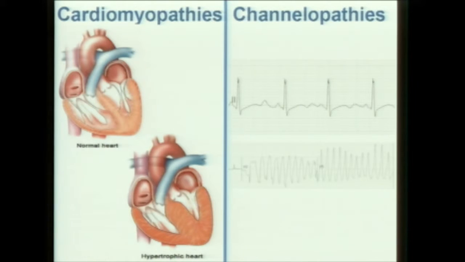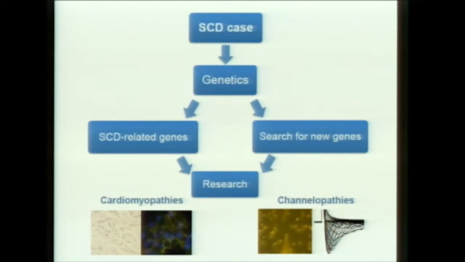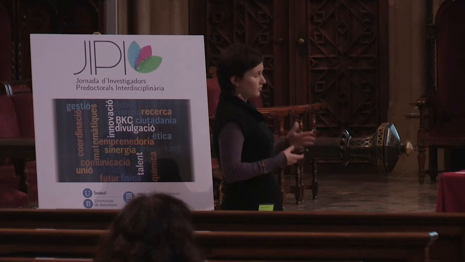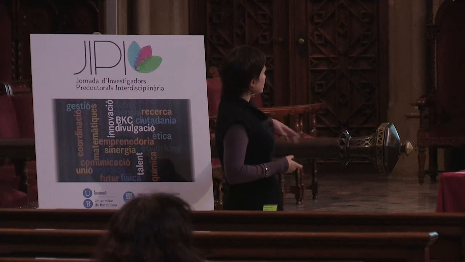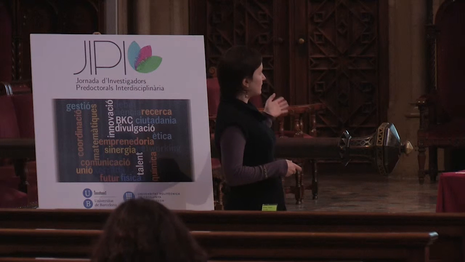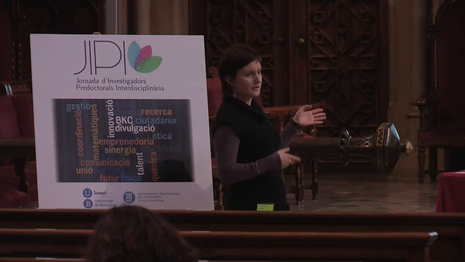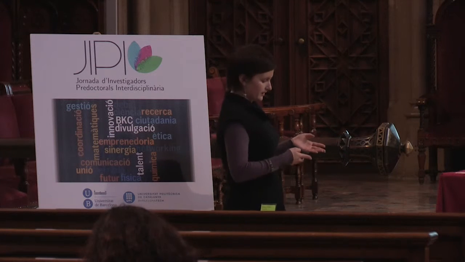Here, at the top, you can see a normal heart rhythm. If there is an alteration of one of these proteins, called ion channels, it could produce an altered heart rhythm and then a lethal arrhythmia that could end in sudden cardiac death.